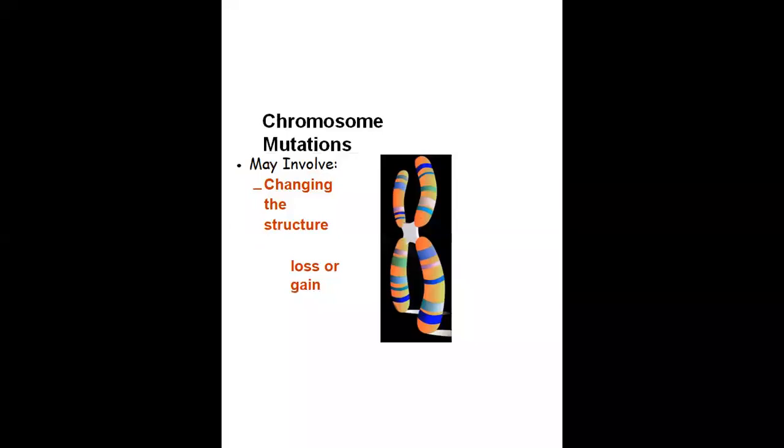Then there are chromosome mutations. They may involve changes in structure or changes in numbers. The chromosome mutation is mainly classified under two types, that is changes in size and changes in numbers. We already studied where the chromosome is located. It is mainly located inside the eukaryotic cell.